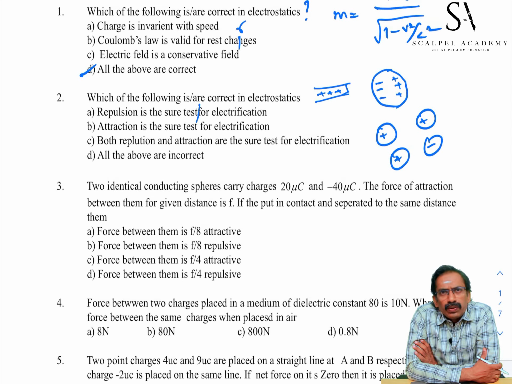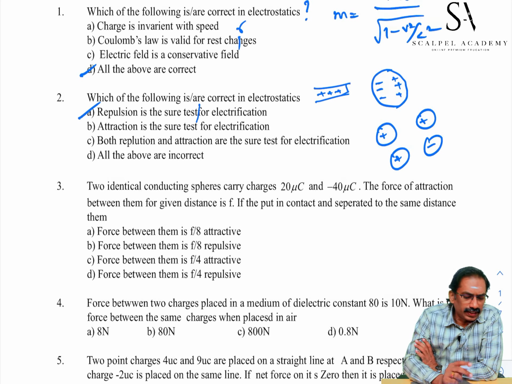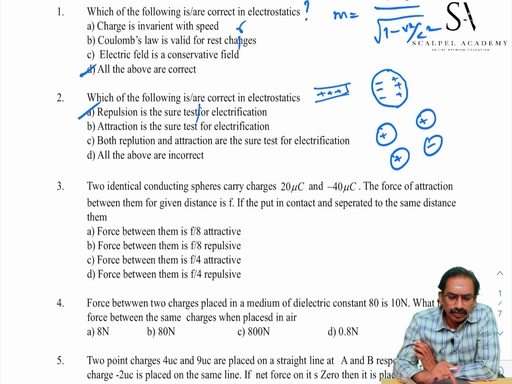So, we can't conclude that by the force of attraction it is charged. Only by repulsive force can we conclude both bodies are charged. Therefore, repulsion is the sure test of electrification. Our choice is the first option.